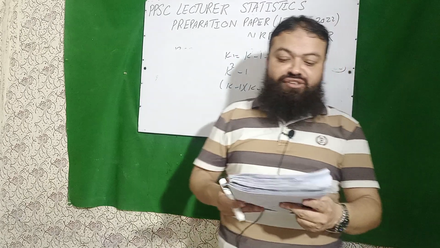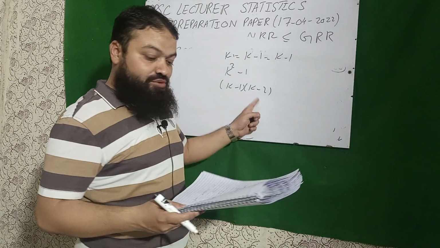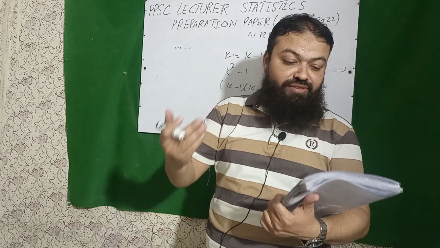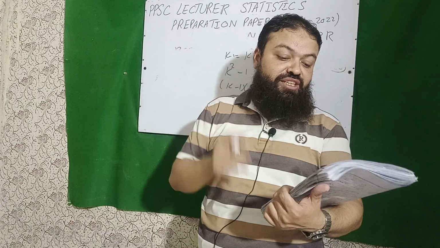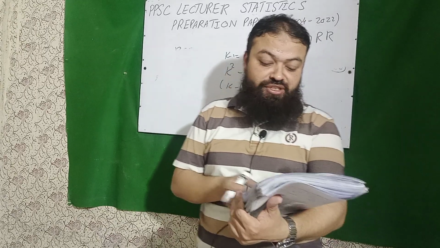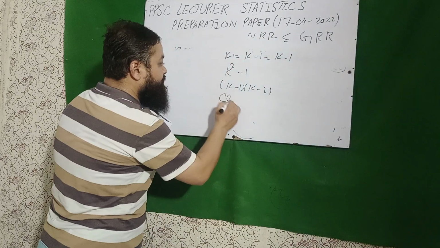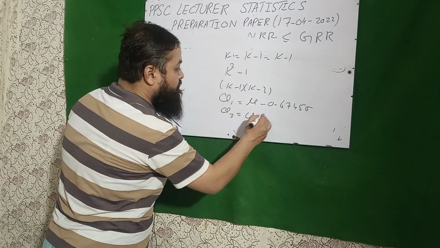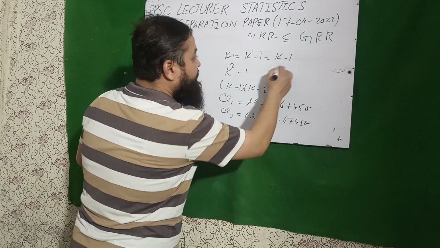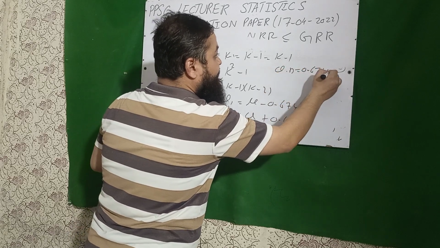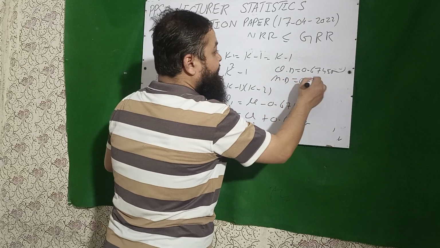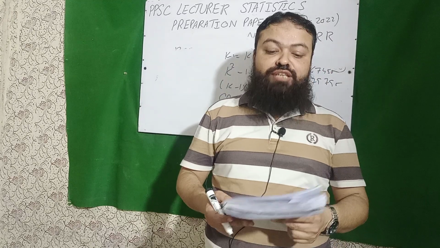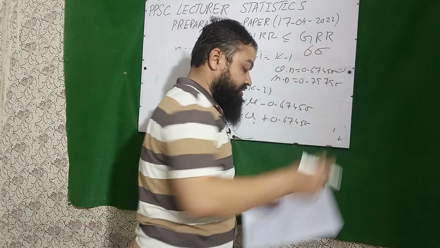Next question is, in Latin square design the degree of freedom for error is k minus 1 into k minus 2. In binomial distribution, mean is always greater than its variance. Its option D is the correct one, none of these. In normal distribution, the correct option is D, none of these, because Q1 is equal to mu minus 0.6745 sigma, Q3 upper quartile is mu plus 0.6745 sigma, quartile deviation is 0.6745 sigma, and mean deviation is 0.7979 sigma. D is the correct option.